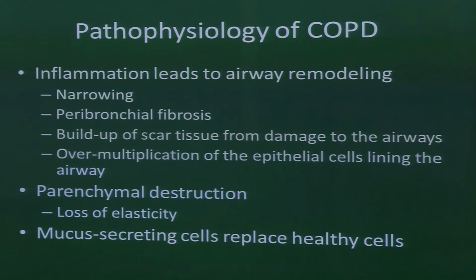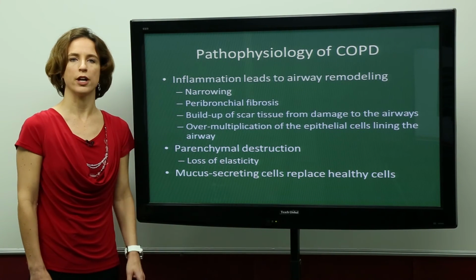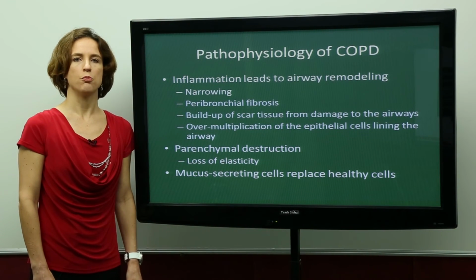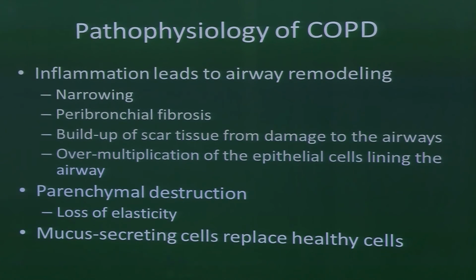There is parenchymal destruction, which leads to a loss of elasticity. And for a patient with COPD, that means that their airways can't respond the way that normal airways would. And also, mucus-secreting cells, which are sometimes referred to as goblet cells, go on to replace healthy cells. And this is what causes a lot of the classic mucus overproduction that we see in COPD, which can cause the chronic cough that many patients have.